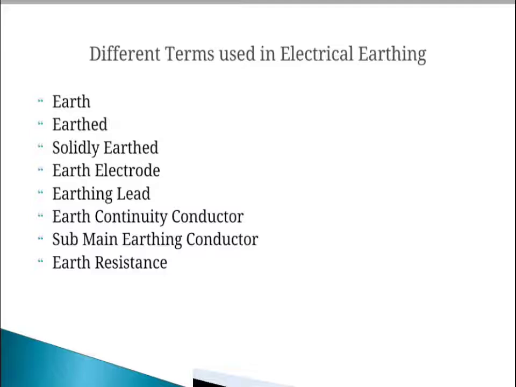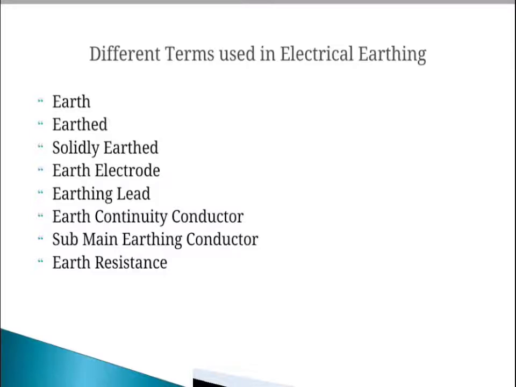Then solidly earthed: when an electrical device, appliance or installation is connected to the earth electrode without a fuse, circuit breaker, resistance or impedance, it is called solidly earthed.